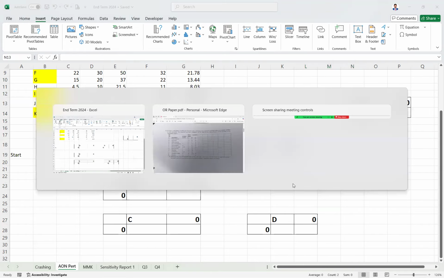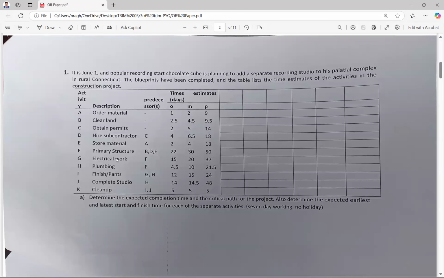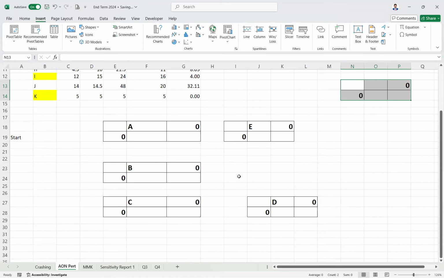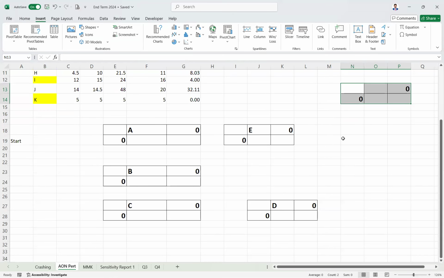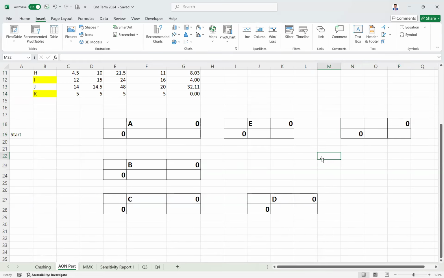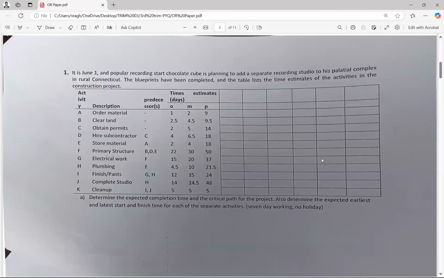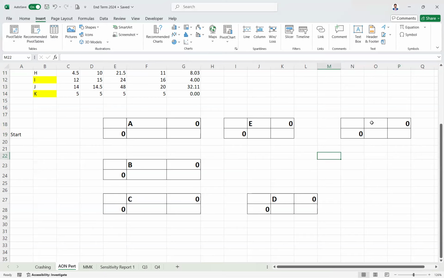So then the next node is F. F is having B, D, and E as predecessors. So B, D, and E all are having F. Then for G, the predecessor is F. This is F. So when you are writing, just put the arrow marks over here. Okay, let me just put them also.